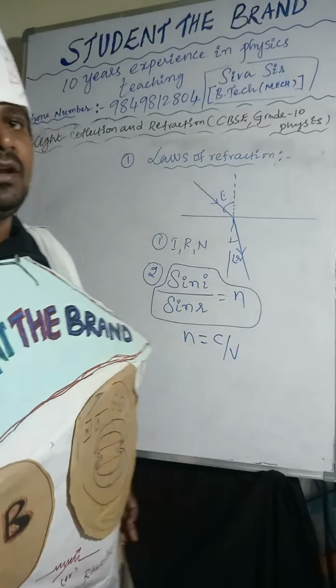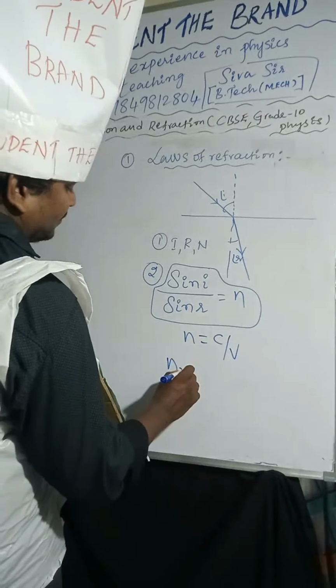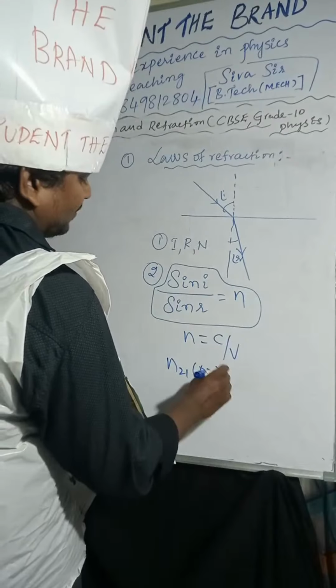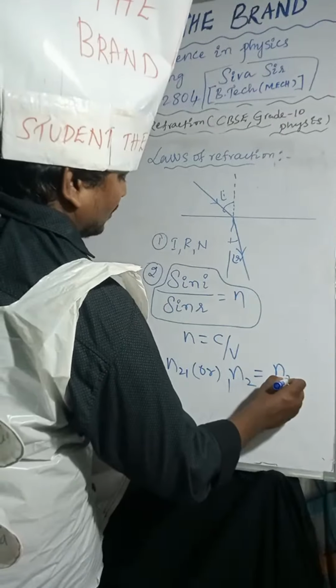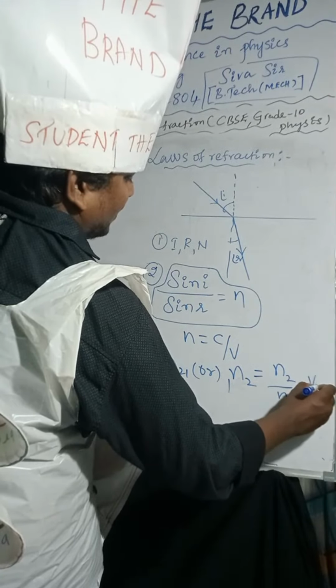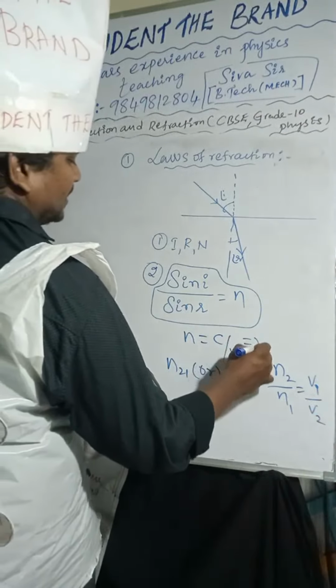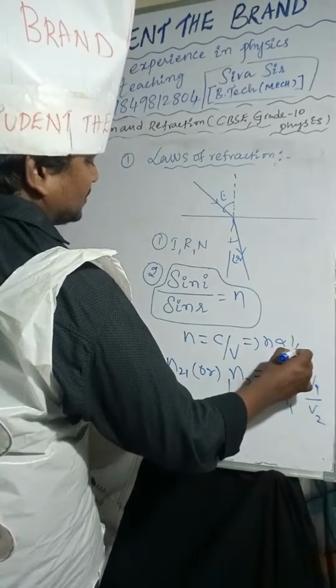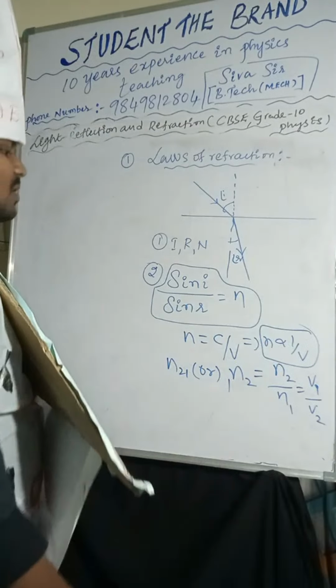Coming to relative refractive index, we can write n2 by n1, which is nothing but v1 by v2. Here the refractive index is inversely proportional to velocity.